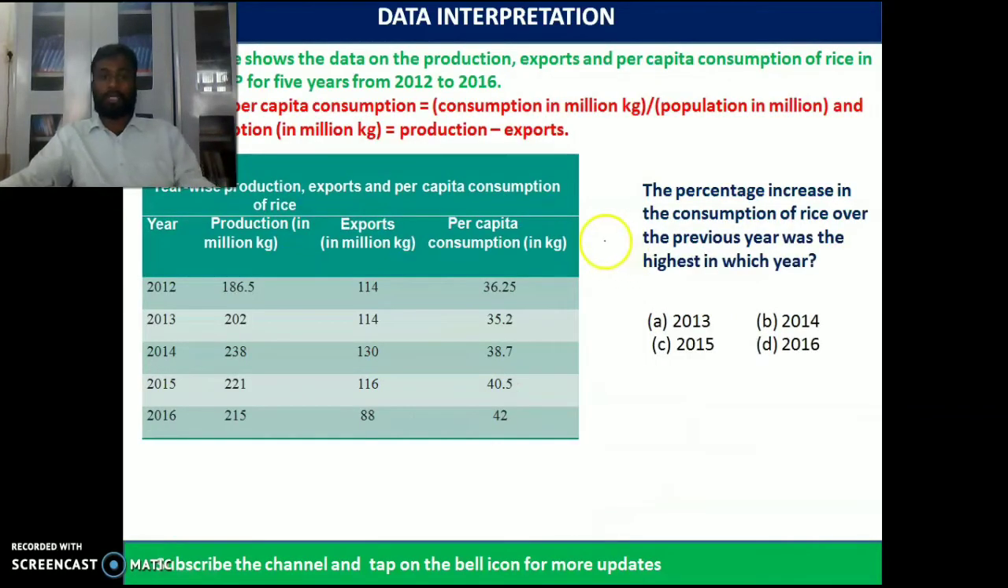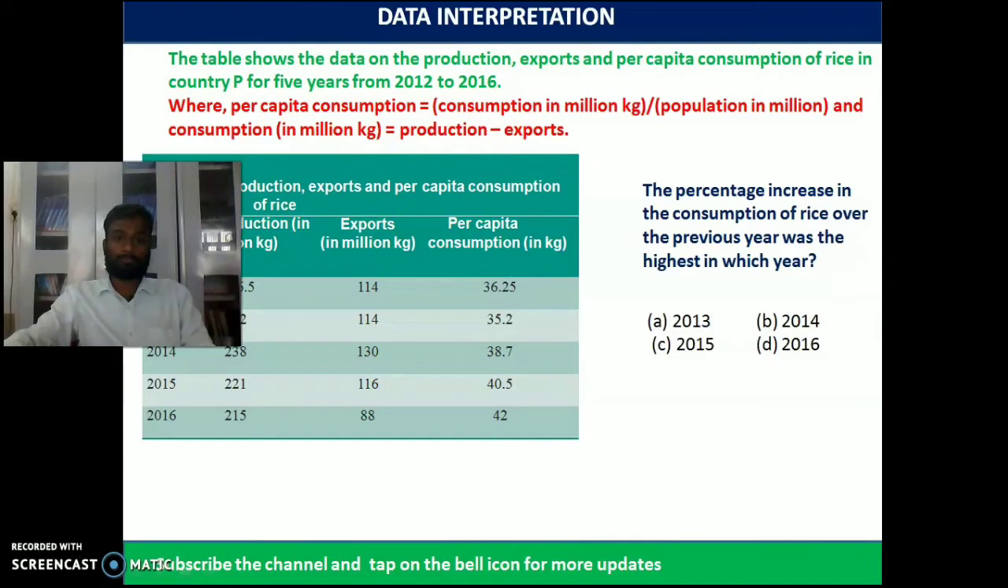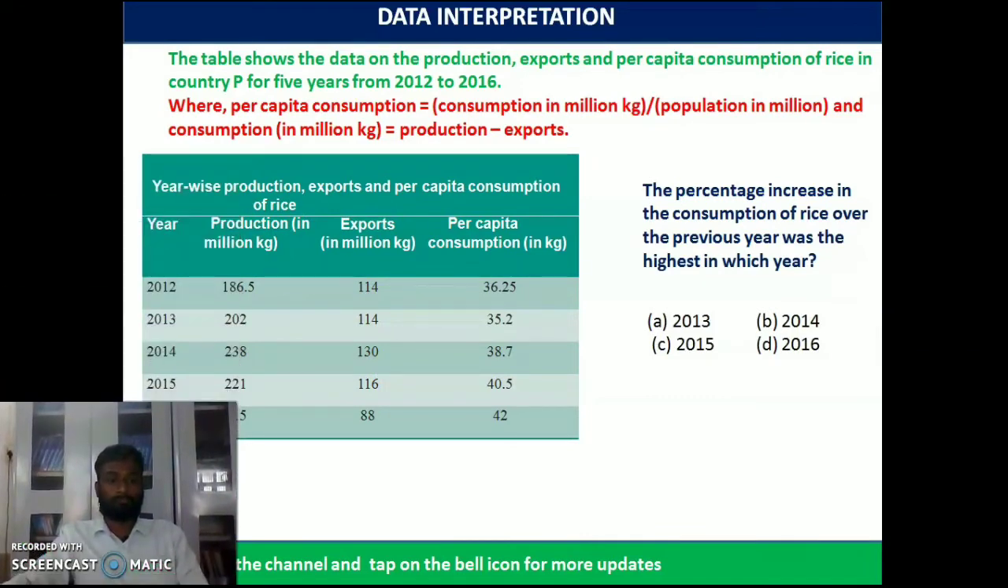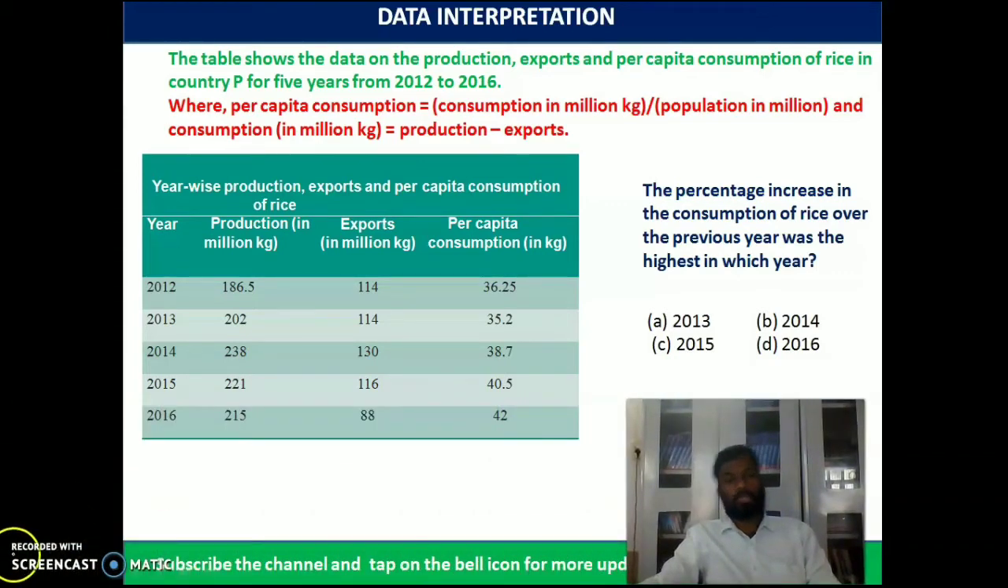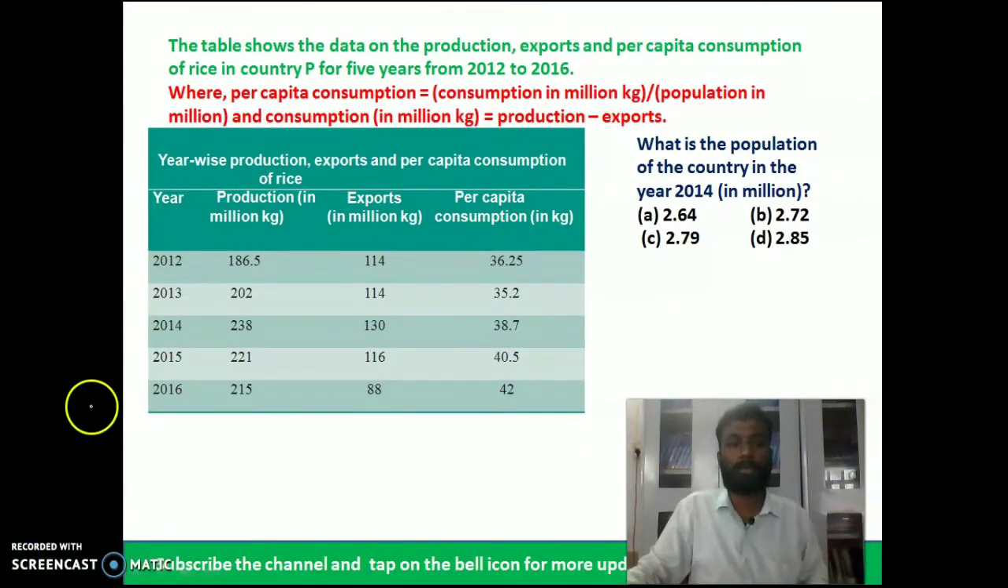So we are just about to move into the next type of question. We have tried to understand the question. The table shows the data on the production, exports and per capita consumption of rice of country P for the years 2012 to 2016. So first of all, we have to understand the table. We can see the next type of problem, which is related to the production, exports and per capita.